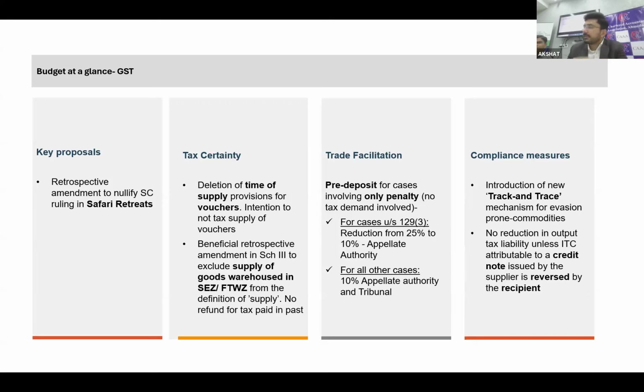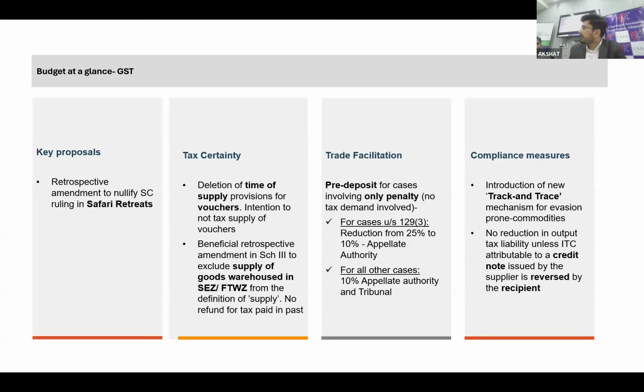So far as tax certainty is concerned, the time of supply of vouchers and the Schedule 3 entry are more clarificatory in nature, so that any dispute will be resolved. On trade facilitation, there is a change in pre-deposit quantum from 25% to 10%. But there is another way of looking at it. Earlier, only penalty cases covered by e-way bill were covered by the 25% pre-deposit. Now all penalty cases will be covered. We will see that also.